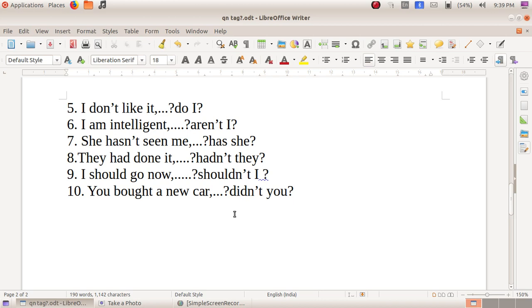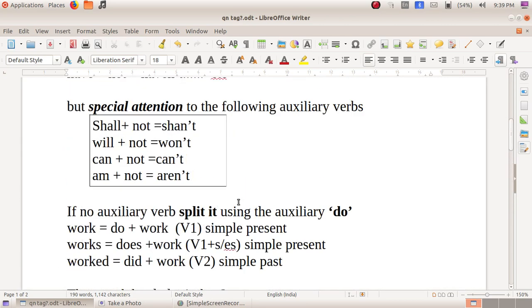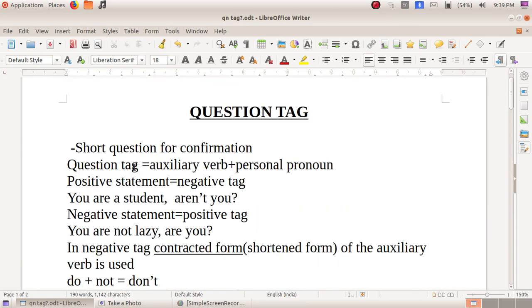Okay, so this is the way you can do the question tag. As we told, it's a very simple activity. First of all, we saw that it's a short question, and we need only an auxiliary verb and a personal pronoun there. A positive statement will have a negative tag. Negative statements will have a positive tag.